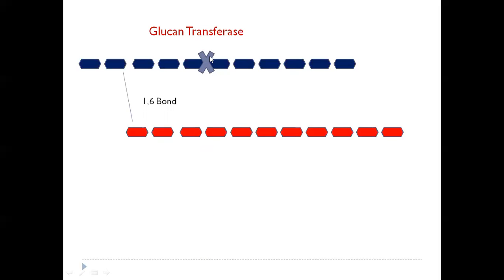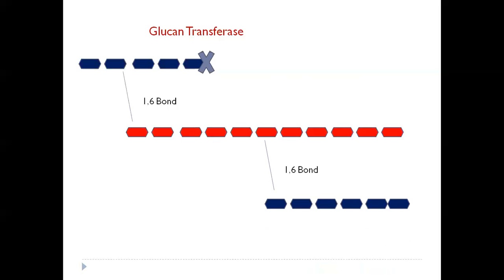So it slices the alpha 1,4 glycosidic bond, it removes this unit, and the unit which was removed comes and joins somewhere else through the formation of a 1,6 glycosidic bond. So a new branch has been formed. This new branch can be formed in the neighboring chain or in the same chain. It can be formed anywhere. Now, why do we call this enzyme branching enzyme, or alpha 1,4 alpha 1,6 transglycosylase? Because here we are cutting an alpha 1,4 bond and forming an alpha 1,6 bond.